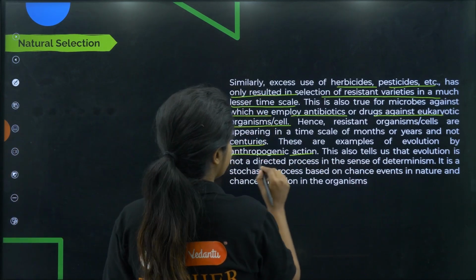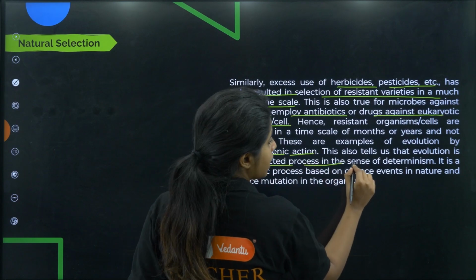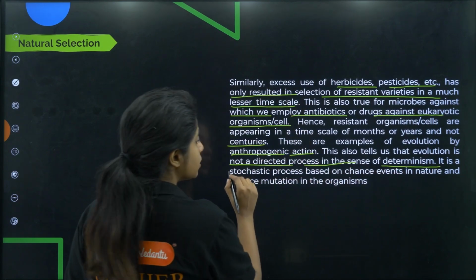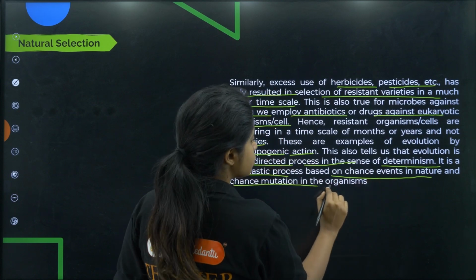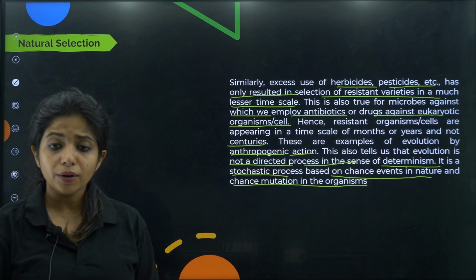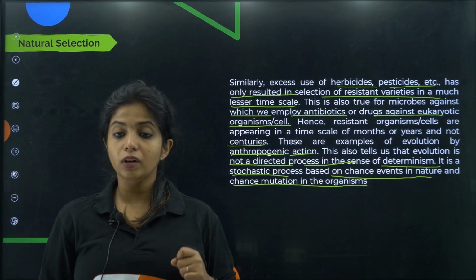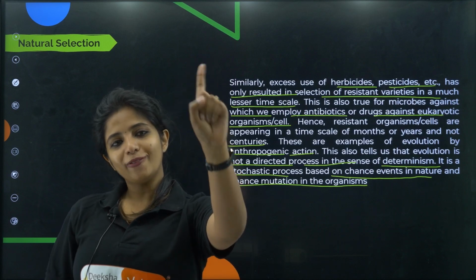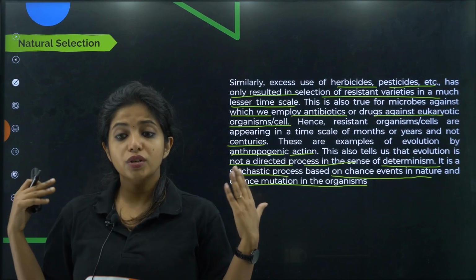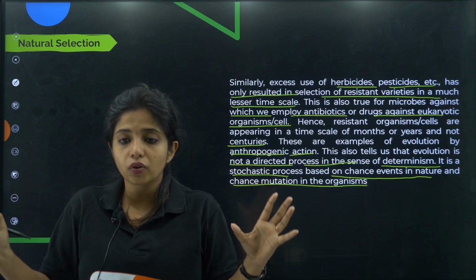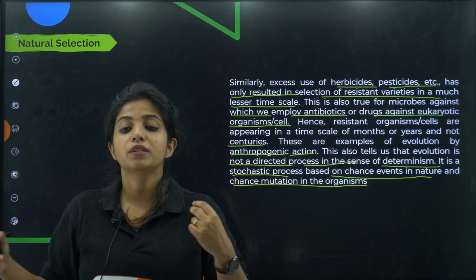This also tells us that evolution is not a directed process in the sense of determinism. It is a stochastic process based on chance events in nature and chance mutation in organisms. Over here, I cannot say that the white moth has to survive and the black moth cannot survive, this is what I chose. This is not a deterministic process. Evolution does not work like that. It works on the basis of chance.